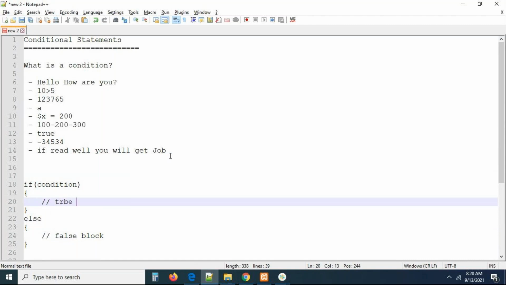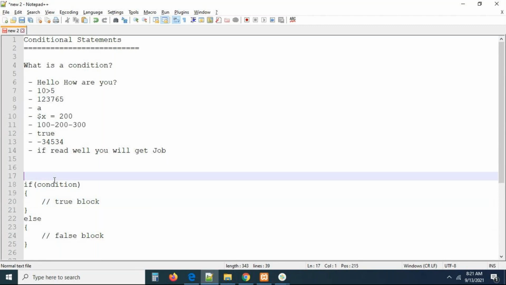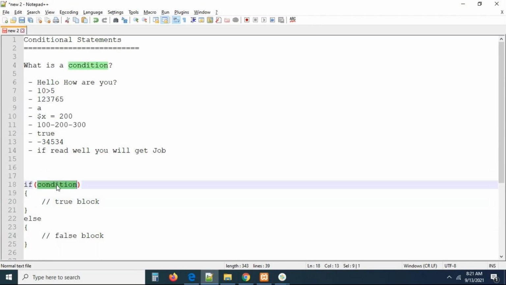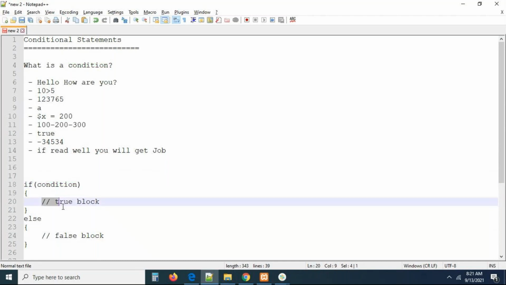But before going to the syntax, I want to talk about something. This is called the true block. What is this condition I'm talking about? You may read the points here. If the condition is evaluated to true, this block will be executed.